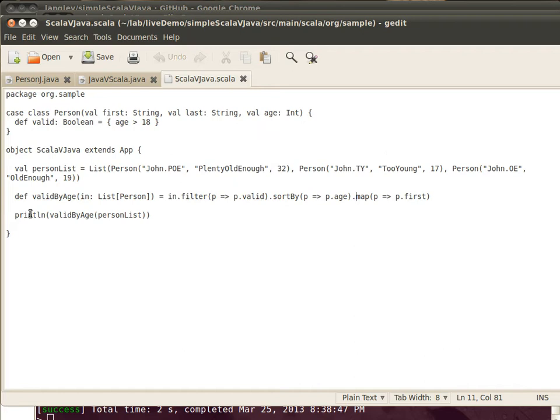And to call all this, all we have to do is call println, valid by age, person list, and we're done. As far as the conciseness is concerned, I think I counted the Java application at about 101 lines. The Scala application, I think, is about 15. So we've got nearly a 7-to-1 ratio in terms of lines of code. I believe the Scala one is much easier to comprehend. You can see it all at once in front of you. The language, although concise, is very readable.